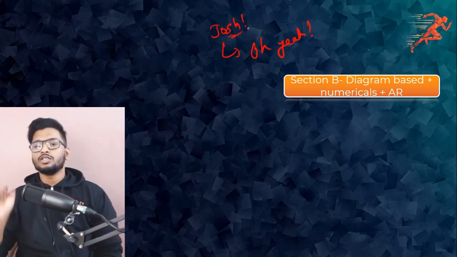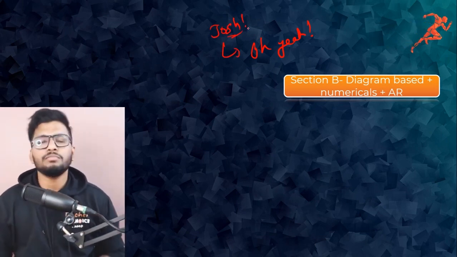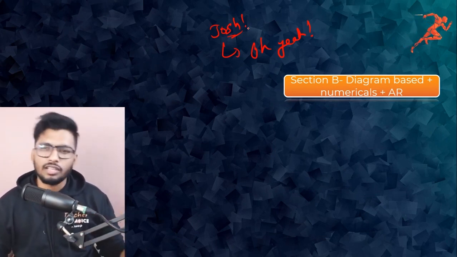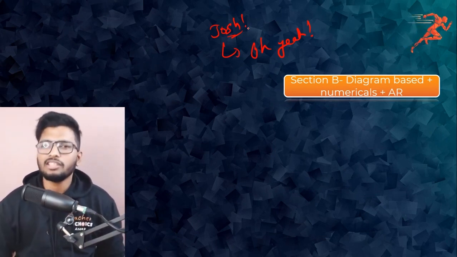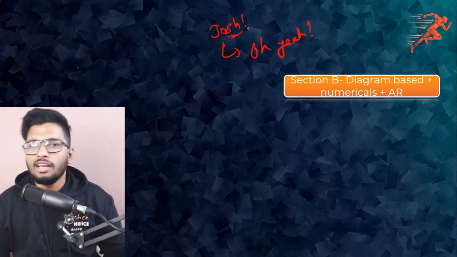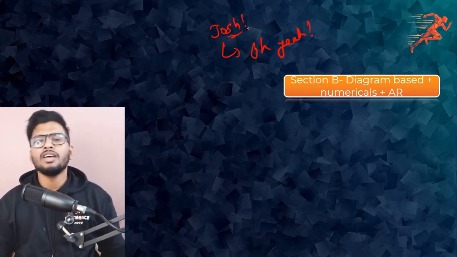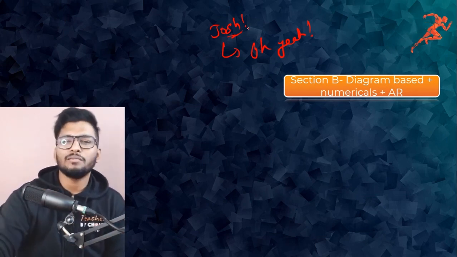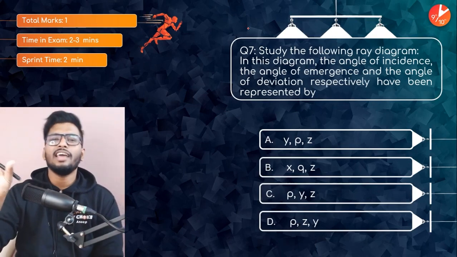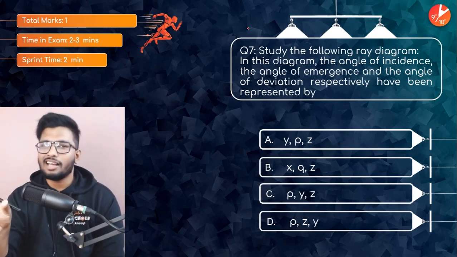Beautiful, beautiful. So now you're going to get into section B. Now, section B is going to be questions, there'll be some diagram-based questions, there'll be some assertion reasoning type questions, and they'll also have some numericals as well. Now, as you guys know, Human Eye and Colorful World does not have any numericals for that matter. So numericals are not something that you can expect from this chapter. But yes, you can expect a few mathematical calculations here and there.